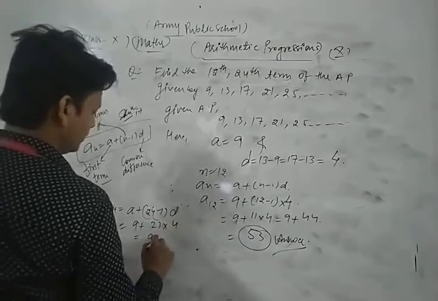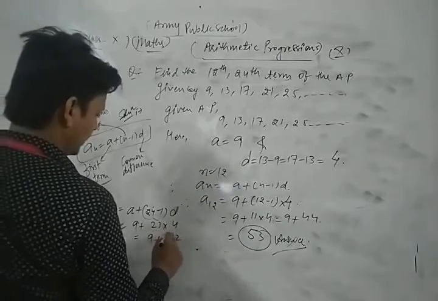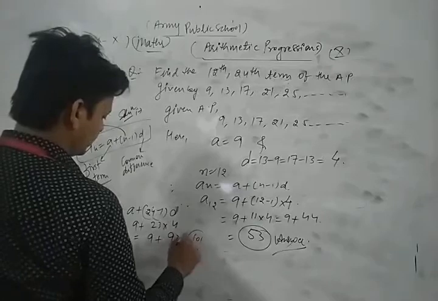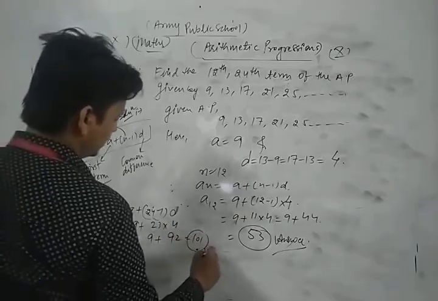So 9 plus 92 is 101. This is the other answer.